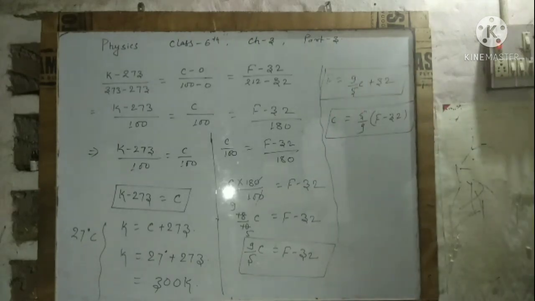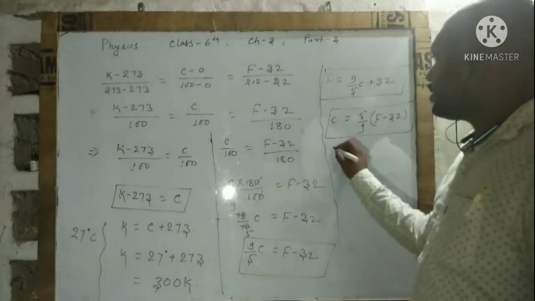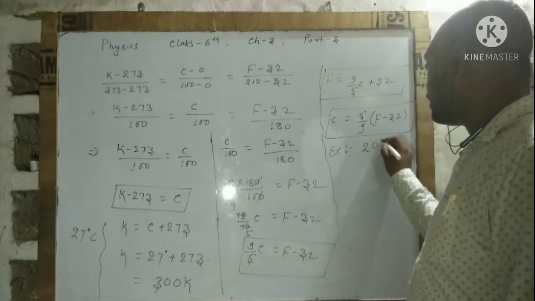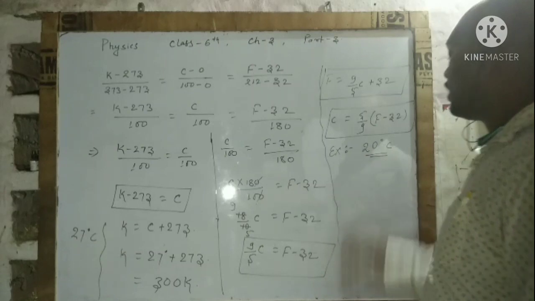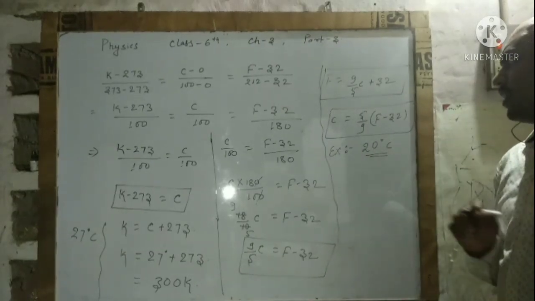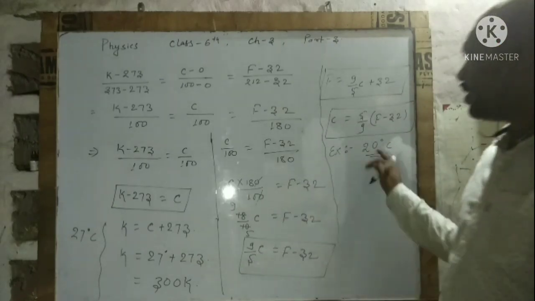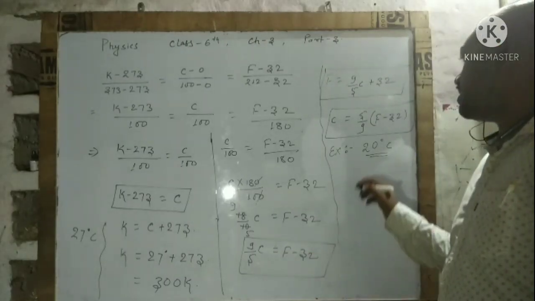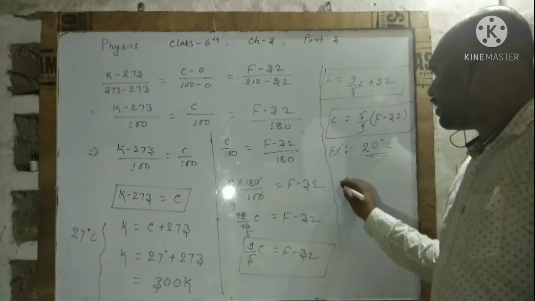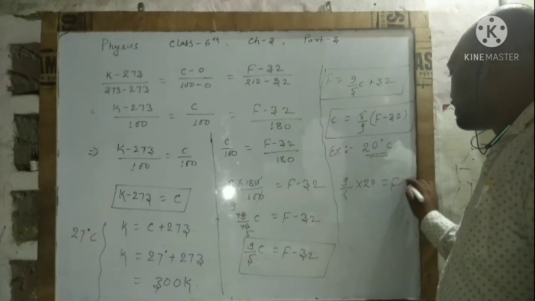Now I am converting an example for you: 20 degrees Celsius into Fahrenheit. Just put 20 in place of C and calculate the value of Fahrenheit. 9 upon 5 into 20 is equal to F minus 32.